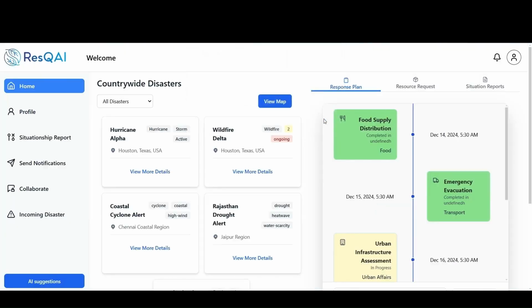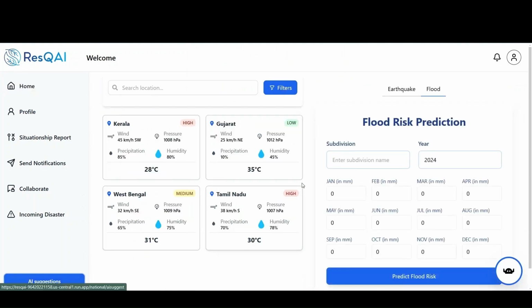After logging in, this is the page. This is the home page that provides a nation view of disasters, detailing the status and severity. Departments can use filters provided to refine the list and focus on specific disasters. We will explore this page in detail later. Now let's move to the AI suggestion page.